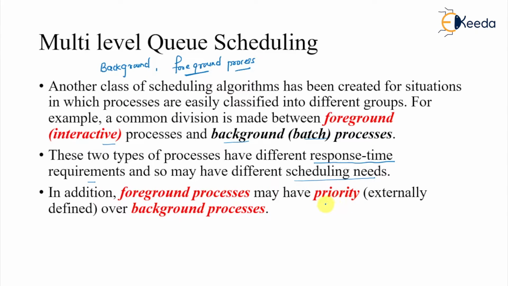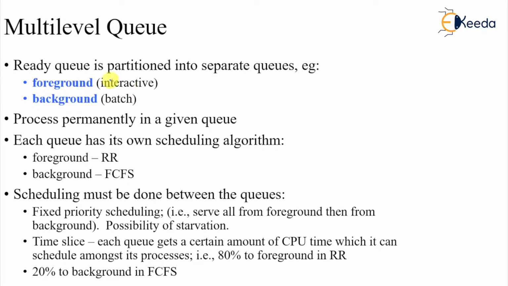Foreground processes may have priority over background processes, right? So it is also true that we have a higher priority system for foreground processes. So now the ready queue is partitioned into two separate queues, for example, foreground interactive and background batch. Processes stay permanently in the given queue. Each queue has its own scheduling algorithm. Suppose the foreground queue can have a round robin algorithm, and the background queue may run in FCFS order.